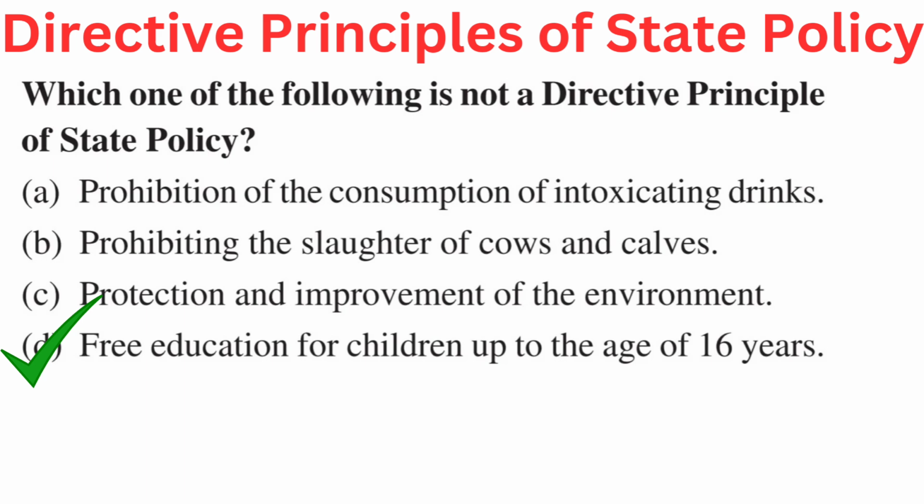Your question is, which one of the following is not a directive principle of state policy? Your options are A. Prohibition of the consumption of intoxicating drinks, B. Prohibiting the slaughter of cows and calves, C. Protection and improvement of the environment, or D. Free education for children up to the age of 16 years. Right answer is D. Free education for children up to the age of 16 years.